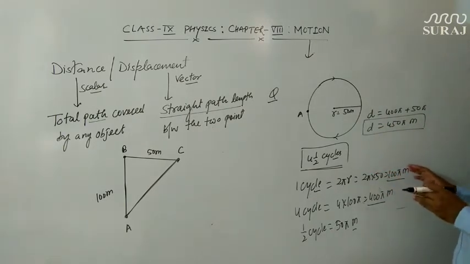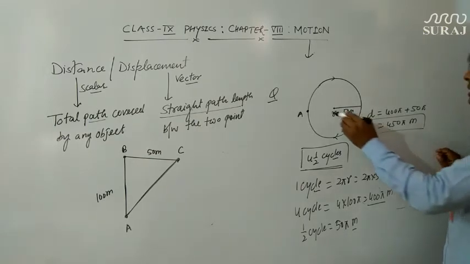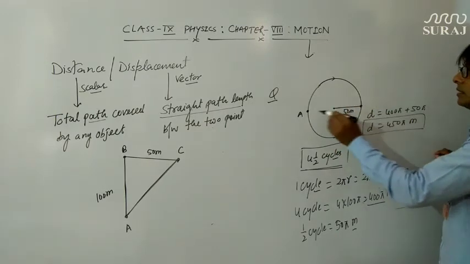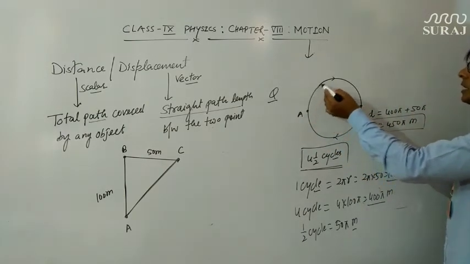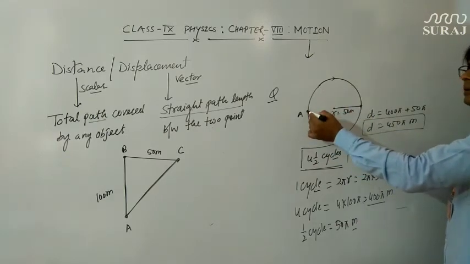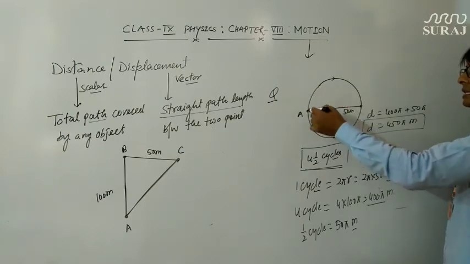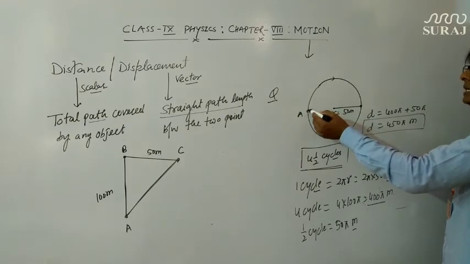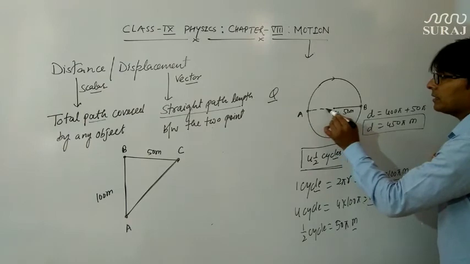Now what will be the displacement? After completing the 4.5 cycles, this man will be exactly on the diametrically opposite side of this point A. Why? Because in one complete cycle it will once again reach this point, in the second cycle reach this, third cycle reach this, fourth cycle reach this, but in 4.5 cycles it will reach point B, which is diametrically opposite.